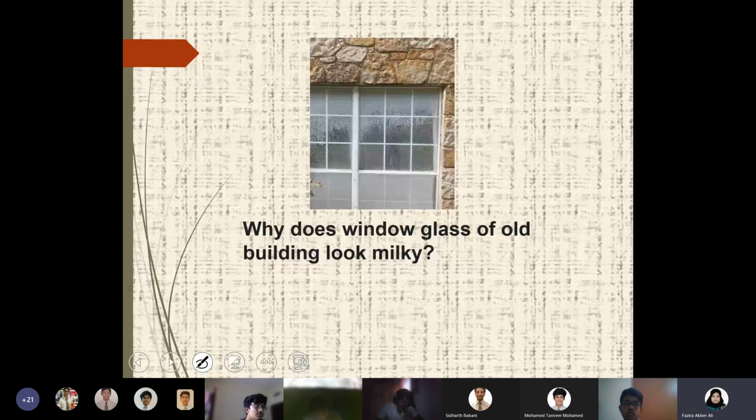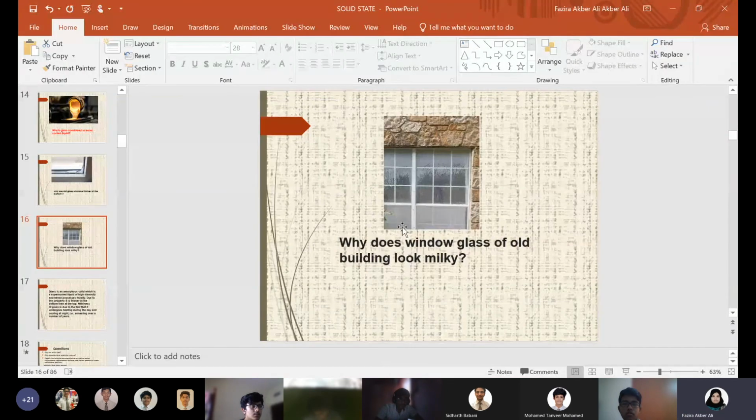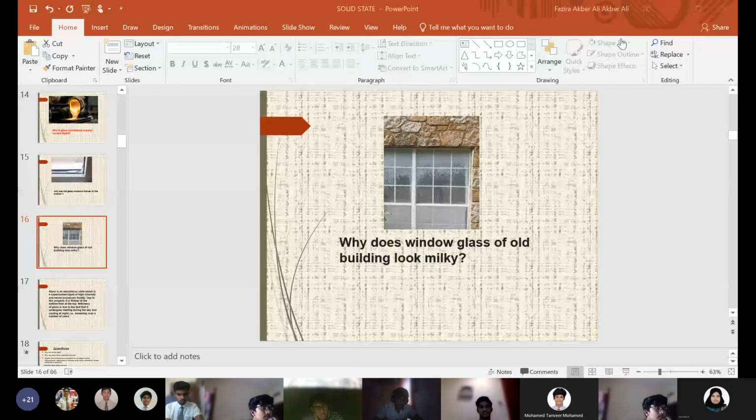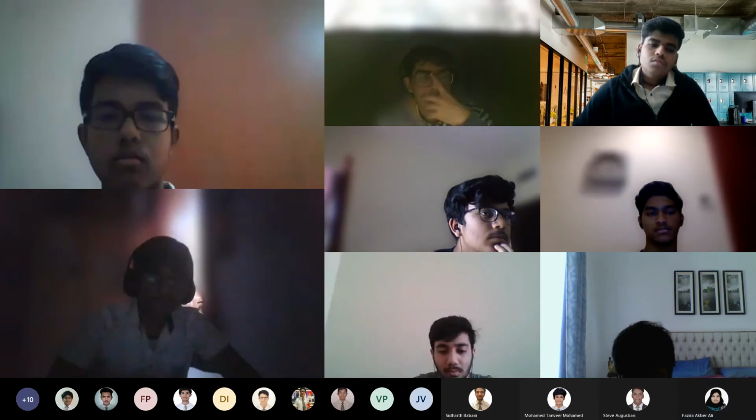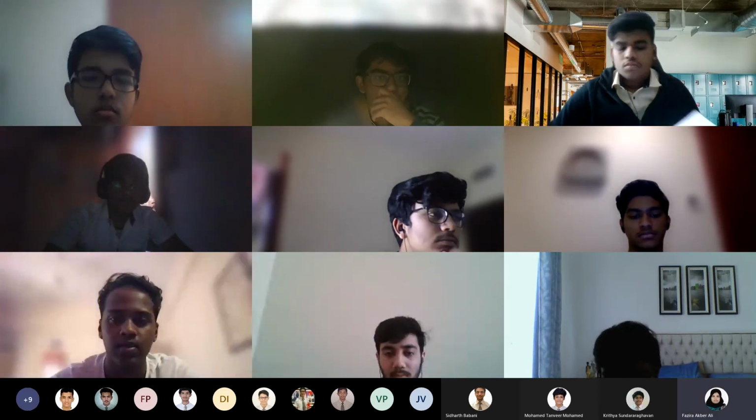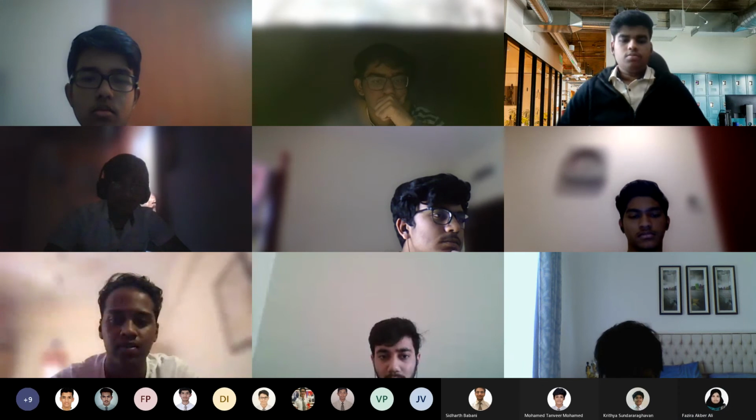Anybody want to try? Ma'am, do any particles get trapped in between the spaces? Getting trapped? No, because it's just light. It's exposed to the light. Anybody else? Want to try? Is it because it's exposed to high temperatures? Yeah. It starts losing its properties.